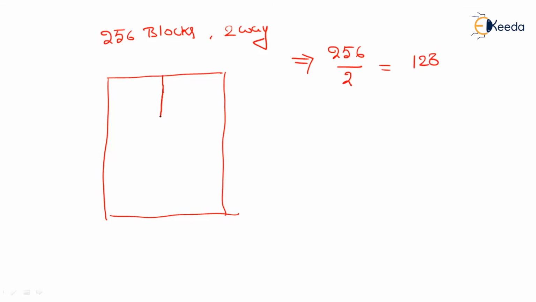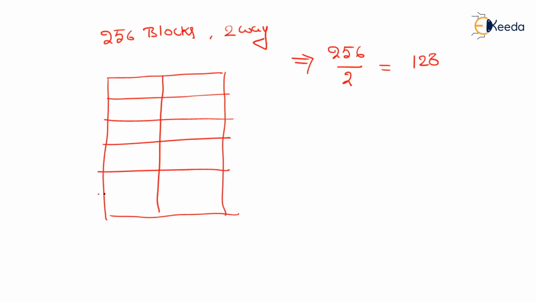There will be 128 sets, and each set is of 2 blocks. That is 0, 1, and so on to 127. There are a total of 128 sets, each set is of 2 blocks, so in total 256 blocks. And you know that in a two-way set associative mapping, the number of blocks should be divided by the way associativity in order to get the total number of sets.